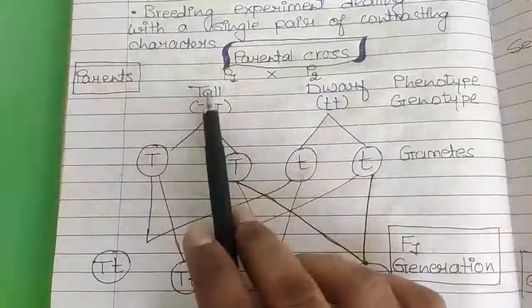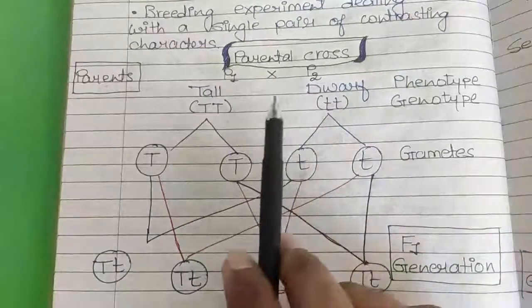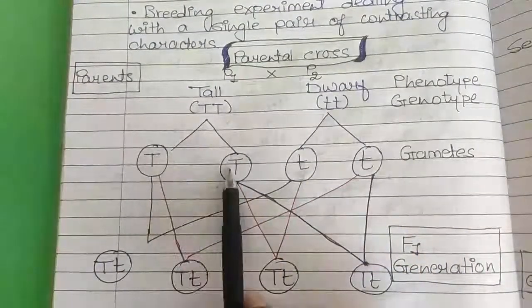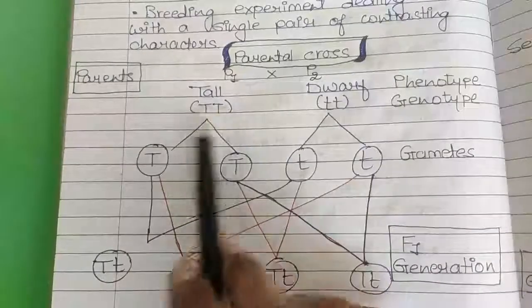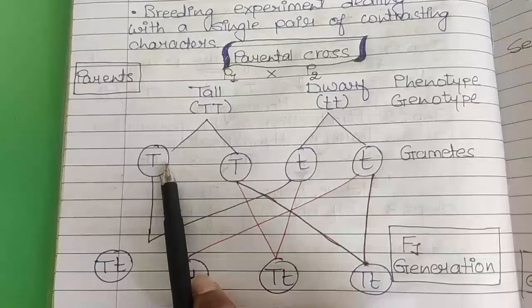What did he do? He took tall and dwarf plants and crossed them. When the tall plants produce their gametes, only one out of two factors will go into each gamete. We know that at the time of gamete formation, the meiosis process takes place, and during meiosis, the number of chromosomes is reduced to half, right?